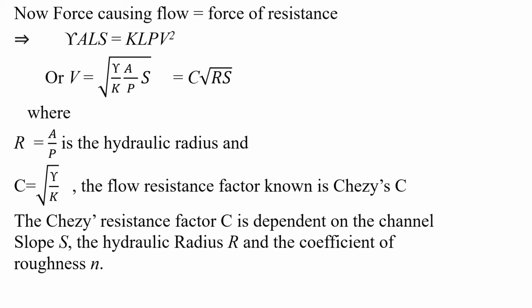K into A by P into S, which is given by C square root RS, where R is the hydraulic radius equal to A by P and C is equal to square root of gamma by K, that is the flow resistance factor known as Chezy's constant. And the Chezy's resistance factor C is dependent on the channel slope S, the hydraulic radius R and the coefficient of roughness N.